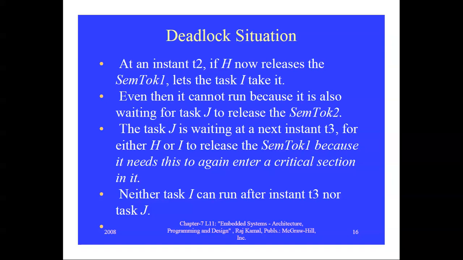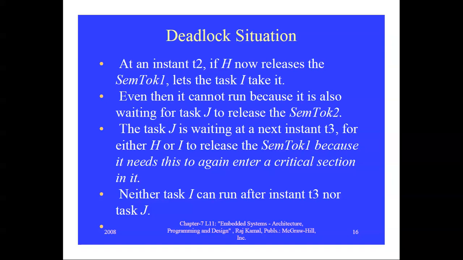But it cannot run because it is waiting for J. I needs semtalk1 and semtalk2. At T2, H is releasing semtalk1, so I can take it easily, but it also needs semtalk2, which is held by task J. So now I cannot run because it needs both semaphores. Semtalk1 is only ready.